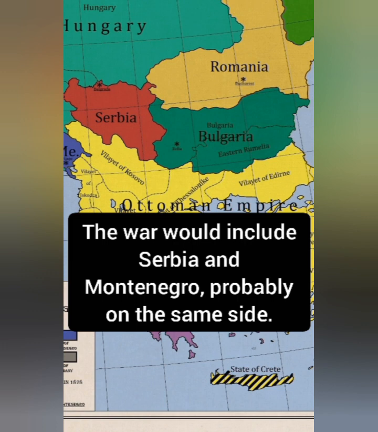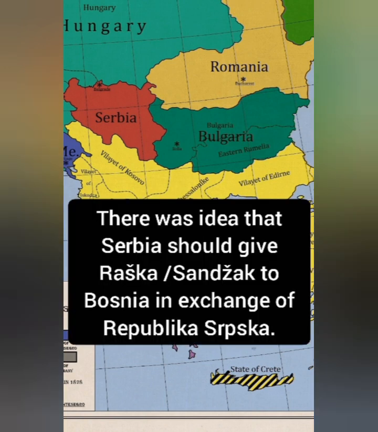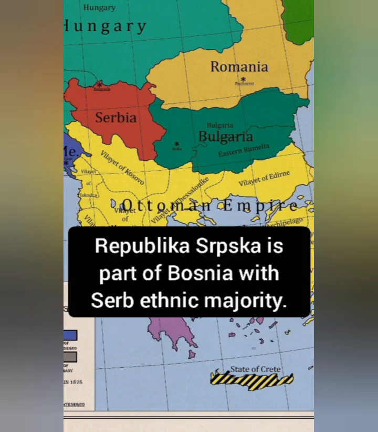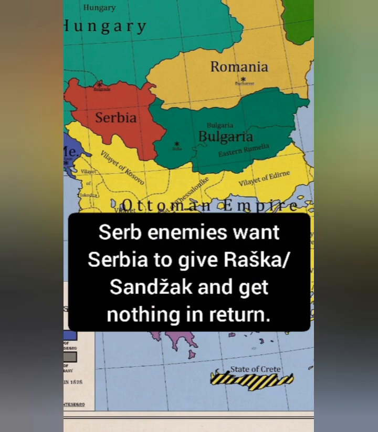The war would include Serbia and Montenegro, probably on the same side. It would also drag Bosnia and Albanians into the war. There was an idea that Serbia should give Raška Sanjak to Bosnia in exchange for Republika Srpska. Republika Srpska is part of Bosnia with a Serb ethnic majority. In case of such an exchange, Serbia would gain more land and people than it would lose.